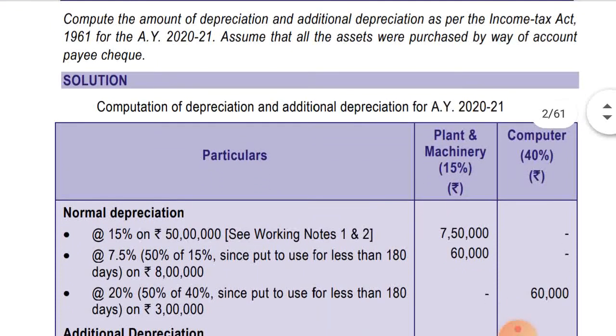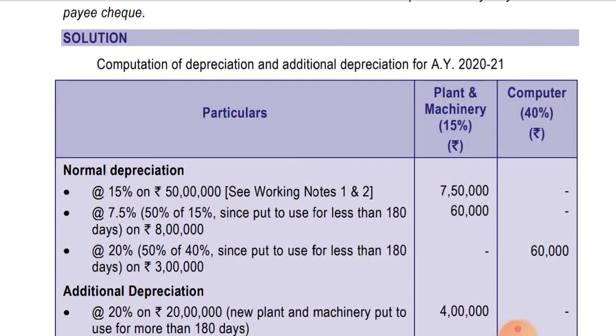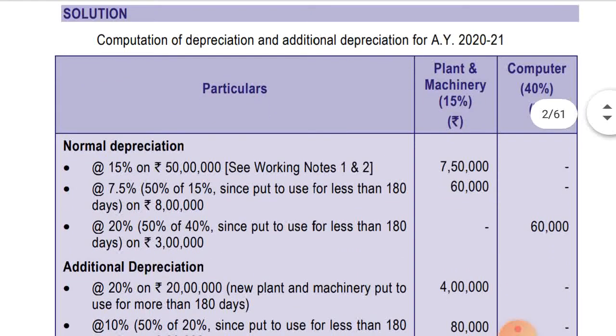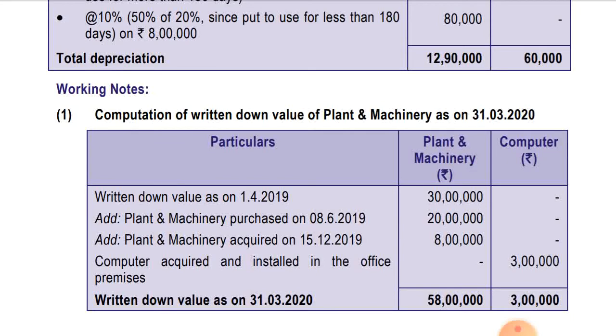Computation of depreciation and additional depreciation for the assessment year 2021. There are two blocks of assets, that is plant and machinery 15% and computer 40%. First of all we'll see working notes 1 and 2. Computation of written down value of plant and machinery as on 31st March 2020. WDV as on 1st April 2019 is 30 lakhs. Add plant and machinery purchased on 8 June 2019, 20 lakhs, and plant and machinery acquired on 15 December 2019, 8 lakhs. So total is coming to 58 lakhs WDV on 31st March.